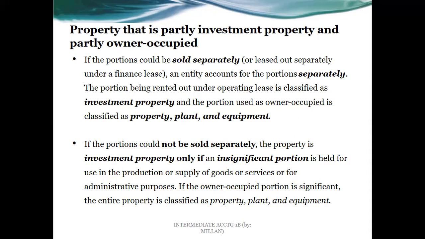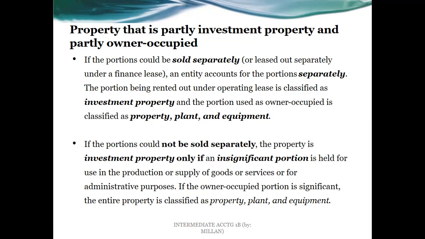So the portion that is rented out under operating lease is classified as IP, while the portion used for the operations of the business, whether production, supply, also known as delivery, part of selling, and administrative functions, is property, plant, and equipment. Again, with the assumption that the portion rented out under operating lease is not the main line of operations of the business.